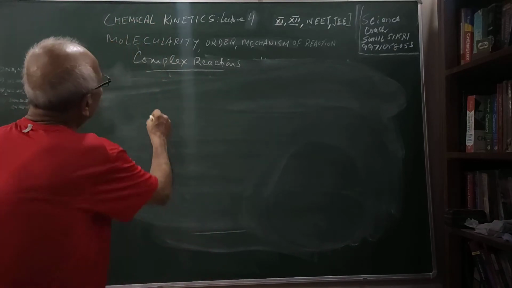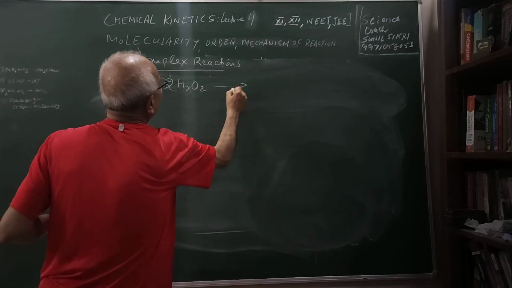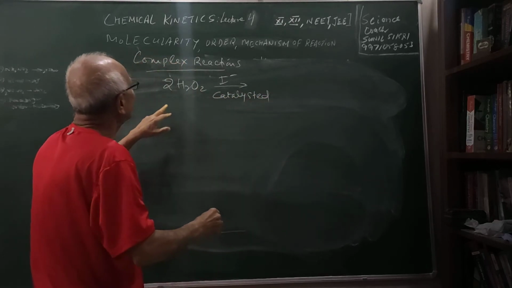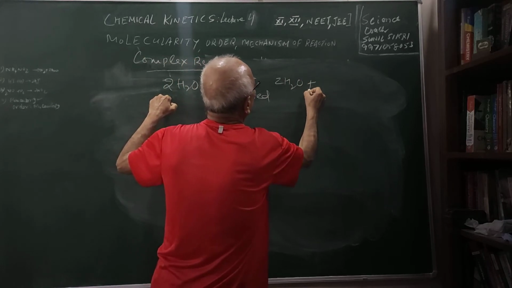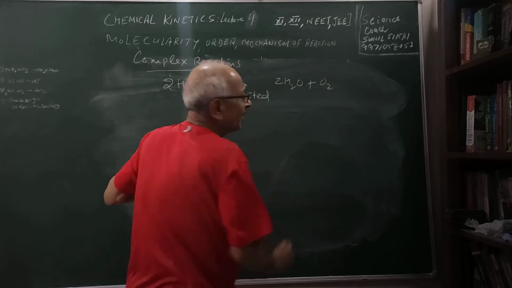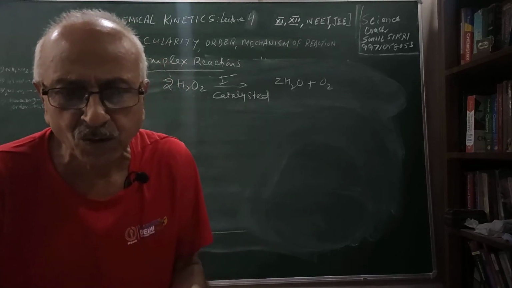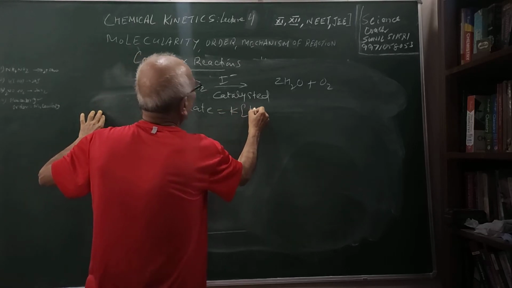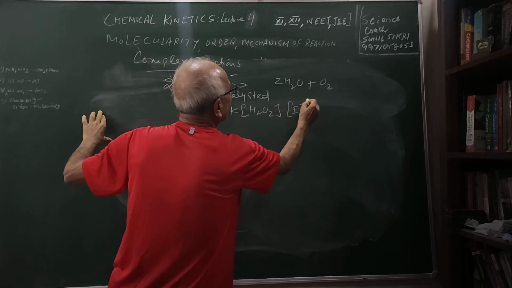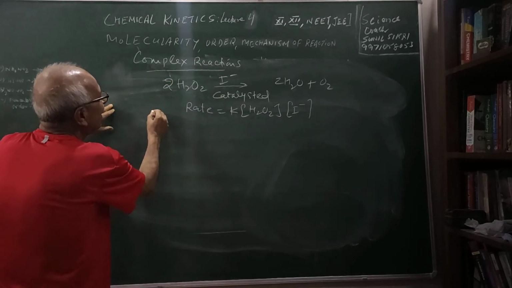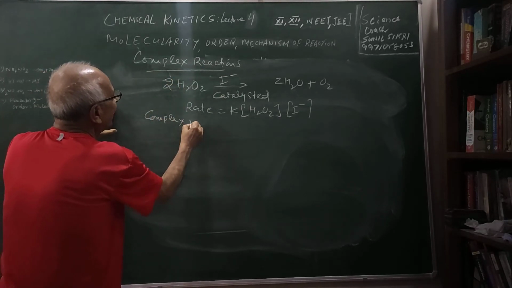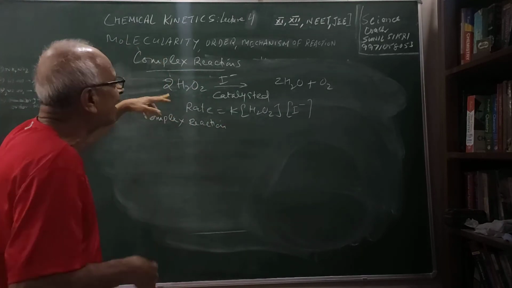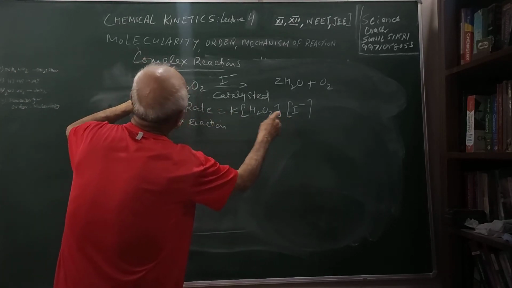Let me take another example of a complex reaction in which intermediates are involved. The decomposition of hydrogen peroxide is catalyzed by the presence of I- ions. The products are 2H2O and O2. So this is a decomposition of hydrogen peroxide to give oxygen, and experimentally the rate was found to be equal to k[H2O2][I-]. I- is not present in the overall reaction, students, so it is a case of complex reaction, and since in a complex reaction order and molecularity are not the same, the reaction is bimolecular, but what is the order here? The I- is not involved in the reaction.